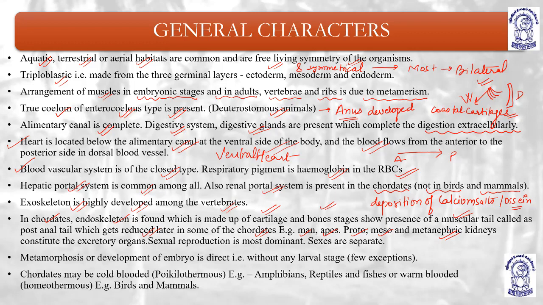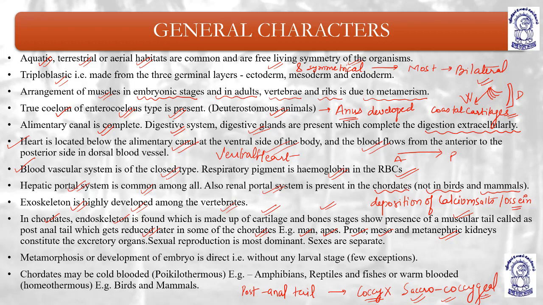Because in humans, the post-anal tail gets merged to form the last vertebrae, that is the coccyx, or it helps to form the sacrococcygeal junction. Sacral is a vertebra, coccyx is a vertebra, and where they meet is the sacrococcygeal junction. So the post-anal tail gets modified in humans and apes to form the sacrococcygeal junction or coccyx, the last vertebrae.